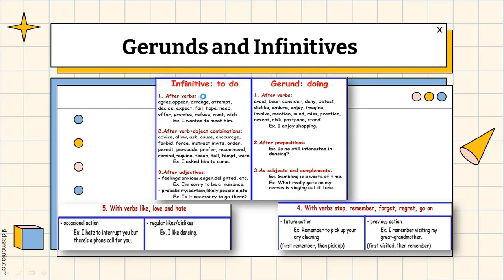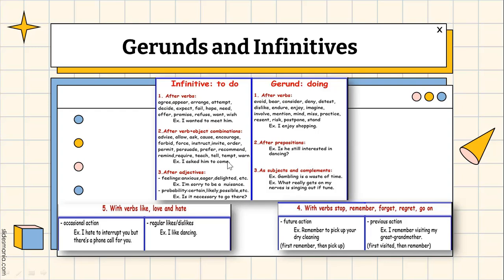After verbs like agree, we use to do, and that do can of course change. We use this to do version after verb plus object combinations: cause to do, encourage to, invite to, recommend to, tempt to.